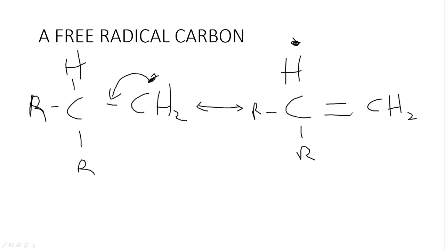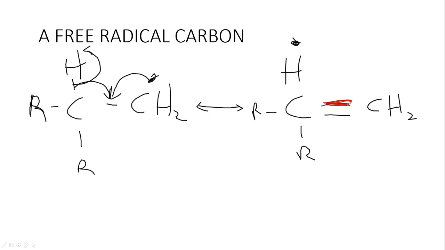And what's going to happen here is that the bond between the carbon, the alpha carbon, and the hydrogen is going to break homolytically, and one electron is going to go to the hydrogen, and the second is going to go to this double bond, and it's going to aid in the formation of this double bond. That's this second double bond. If I may give it a different color, this second double bond is going to aid in the formation of that second double bond.